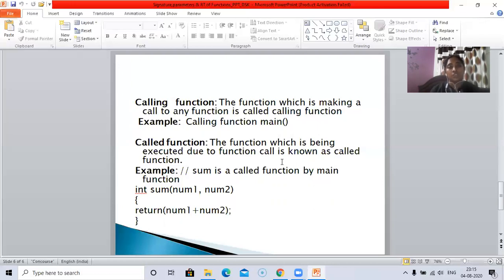Whenever a function call is seen by the compiler, the control is transferred from the place of the main function to the place where that function is defined. So sum is a called function by main. The transfer of control passes from the function call to the place where sum is defined. This is all about the signature of a function.